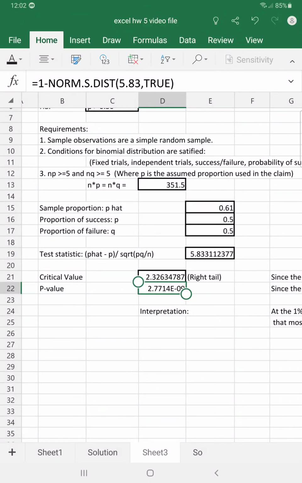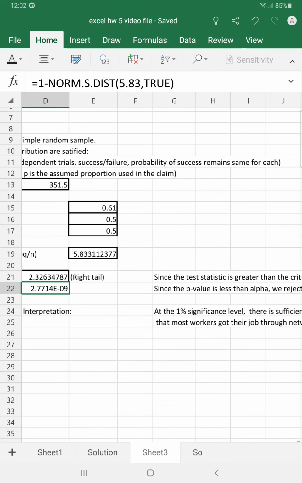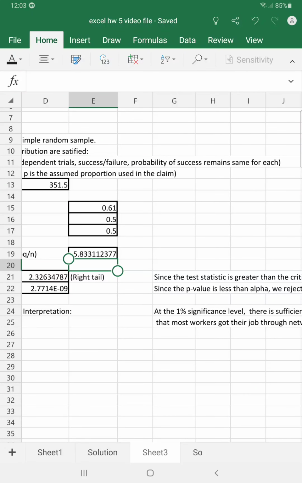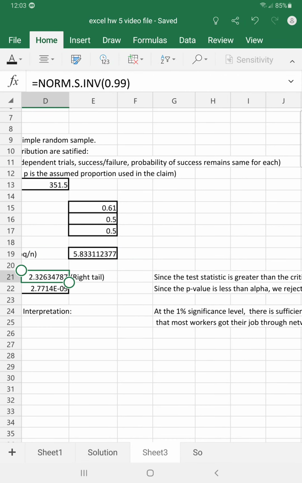All right. So now let's make some comparisons. We can make a decision on the test based upon the critical value, or we can make it based upon the p-value. So if we come over here, we can see that the test statistic, 5.833, is greater than the critical value, and therefore it's in the critical region.